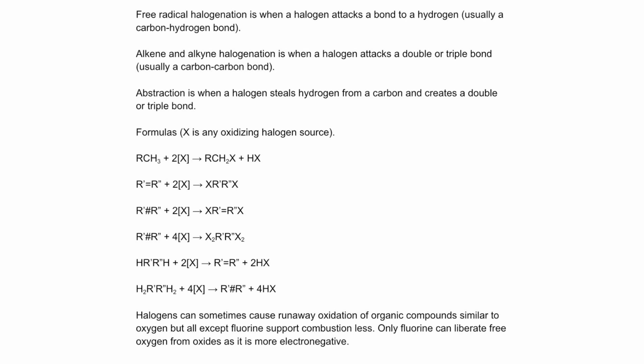Some of the more reactive halogens, like chlorine and fluorine, can support runaway oxidation of organic compounds, but mostly fluorine, as fluorine can support this more than even oxygen. But chlorine, bromine, and iodine, and of course astatine and tennessine, which don't really exist, don't really support runaway oxidation of organic compounds, because you never really see anyone burning organic compounds in an atmosphere of chlorine, say.